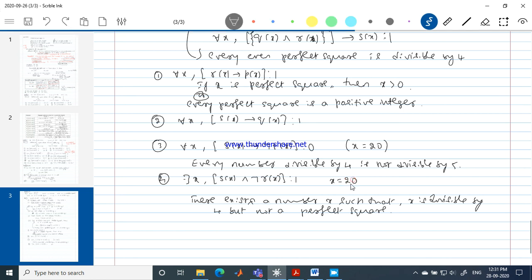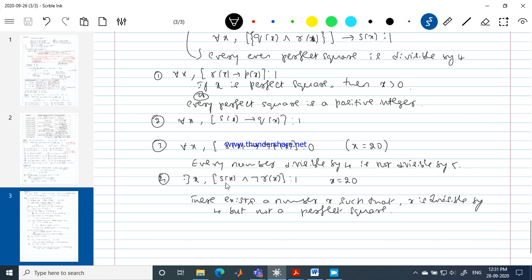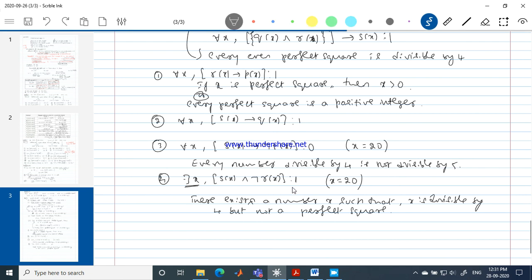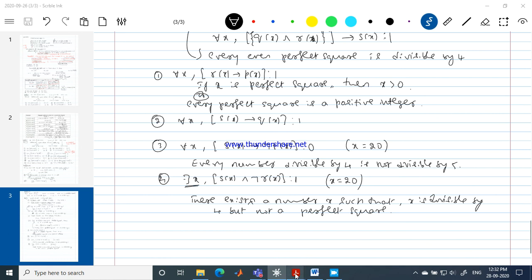Okay, if I consider x is equal to 20, what happens in that case? x is 20, it is divisible by 4 and it is not a perfect square. Yes, it is a true statement with respect to there exists x. If I consider the universal quantifier, definitely it is a false statement, if I consider all perfect squares. But since we have there exists x, with your friend's example x is equal to 20, it becomes a true statement.